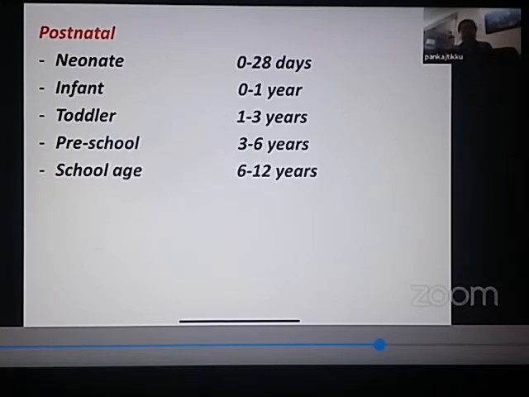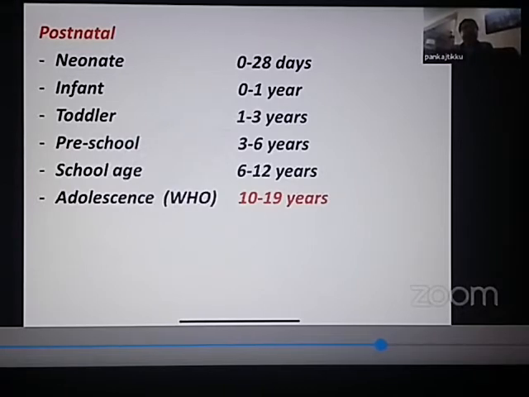And finally, another important question for FMG. What, according to WHO, is the definition of an adolescent period? The adolescent period is a period, according to WHO, from 10 to 19 years of age. So they ask you a question. An adolescent period is a period which starts from 9 years to 12 years. Second choice, 10 years to 15 years. Third choice, 10 years to 19 years. And fourth choice, 12 years to 20 years. So what is the best definition of the adolescent period? It's a period which starts from 10 years and continues till 19 years of age.